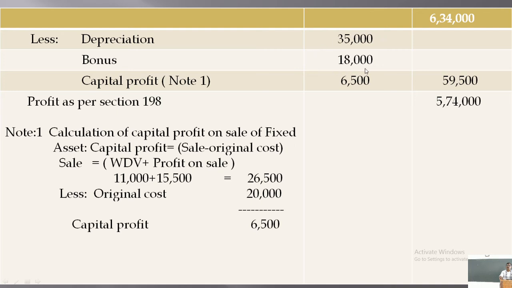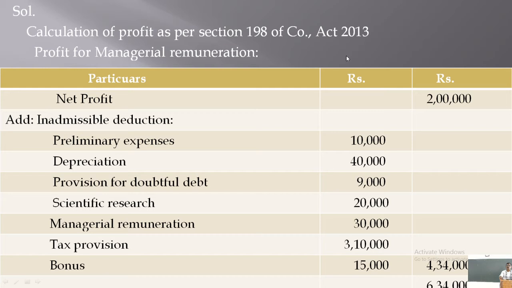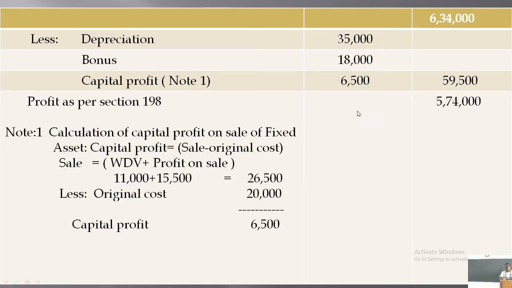You can do this directly by deducting 3,000 rupees from the profit of rupees 2 lakhs, or you can do it this way also. You can add back 15,000 rupees bonus, and you can deduct 18,000 rupees bonus. If you do it like this, the effect is the same: 3,000 rupees net effect. 3,000 rupees bonus is deducted from the profit of rupees 2 lakhs, isn't it?